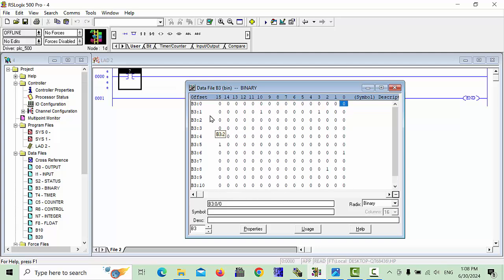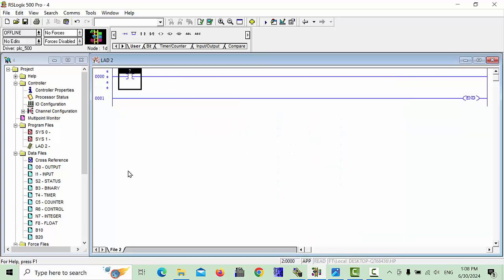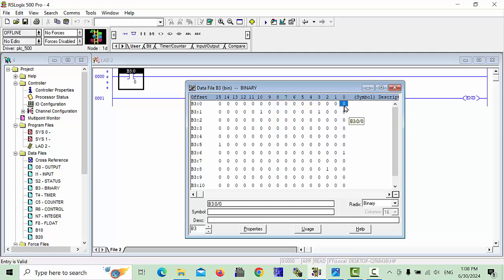For example, I will choose my B3 and this number 1 memory bit, B3:0/0. So I will write it here: B3:0/0. My first memory bit is entered, and it is shown here also. This is B3:0, first bit, the first serial I chose.